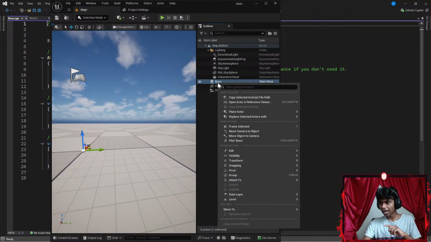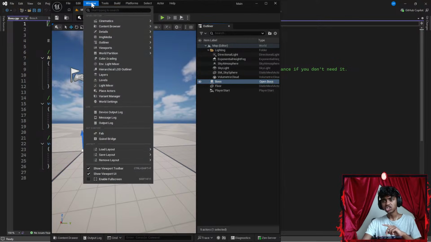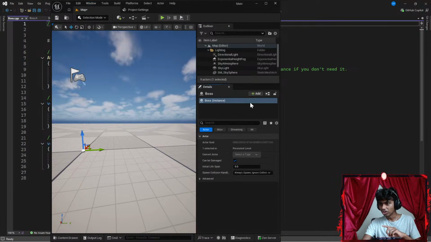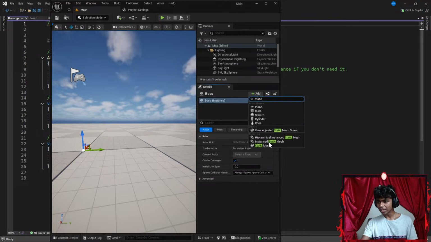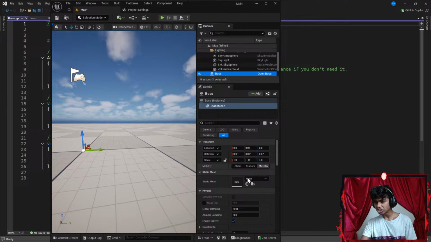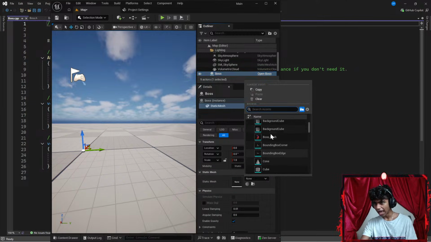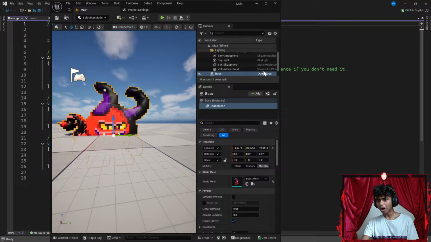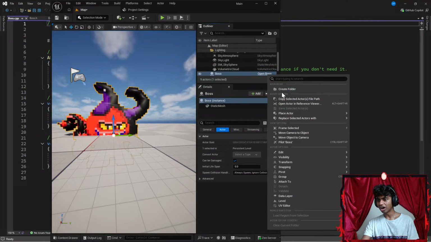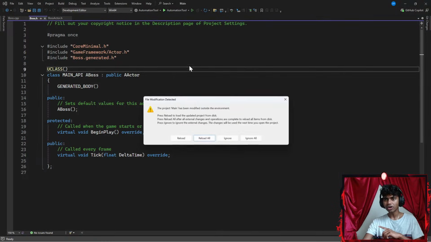Now, I'm assuming I right click this. Actually, instead of right click, I'm gonna go to my details tab. There we go. Now, let's add a static mesh. So I'm gonna go ahead and type something like static. Okay, now for my static mesh, let's go ahead and add my bosses mesh up here. Okay, perfect. Now I'm gonna go ahead and open this in VS Code.